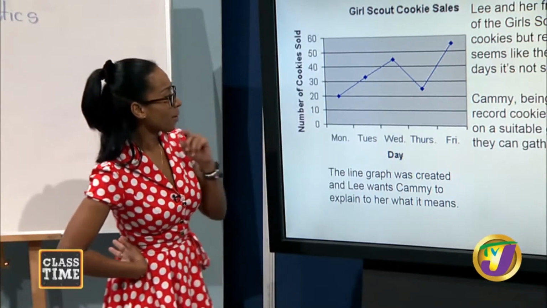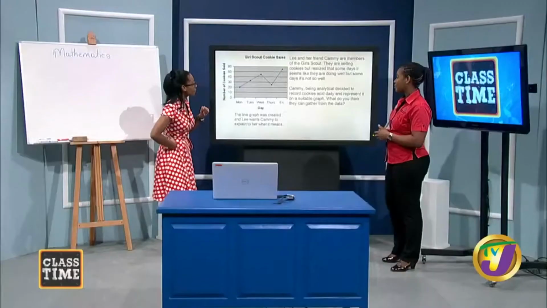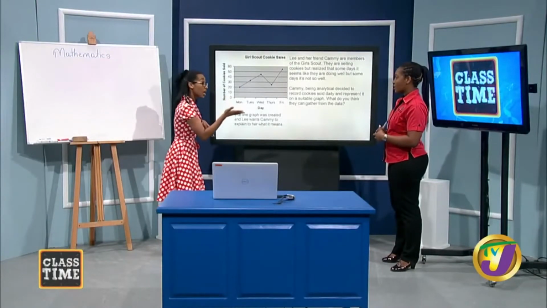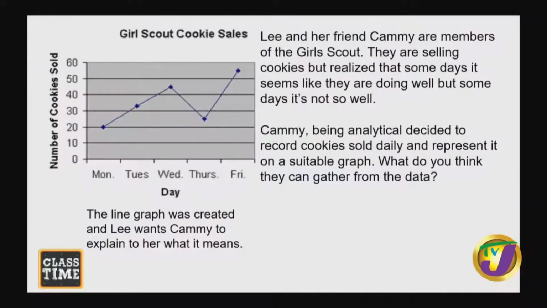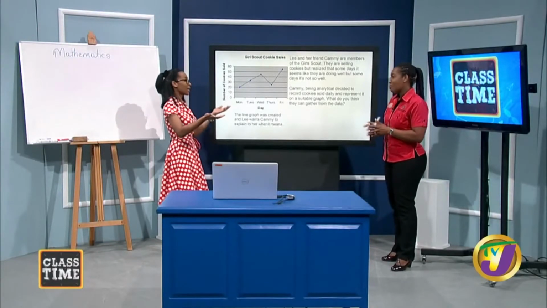Let's go to a Tuesday. Approximately 30, maybe 33. All right, so Tuesday is better than Monday. Yeah, I can start on a Tuesday, but still not as good as Friday. Wednesday is good too. Look, you can see the trend, the pattern: 45 cookies on Wednesday. Wednesday is a good day. So Thursday I don't need to sell cookies on a Thursday. Well, Thursday is still more than Monday.